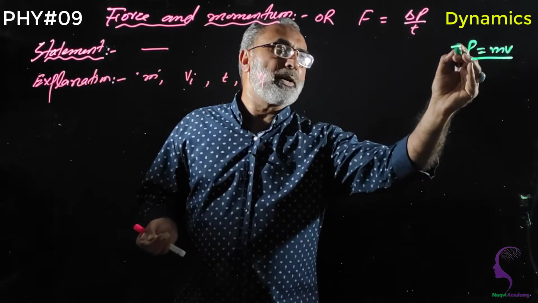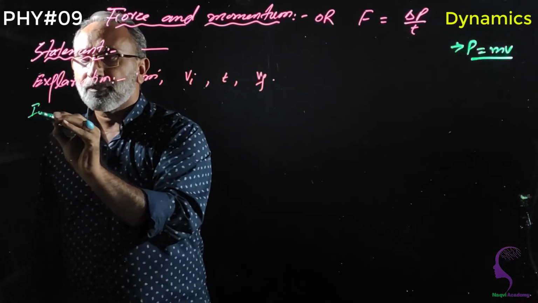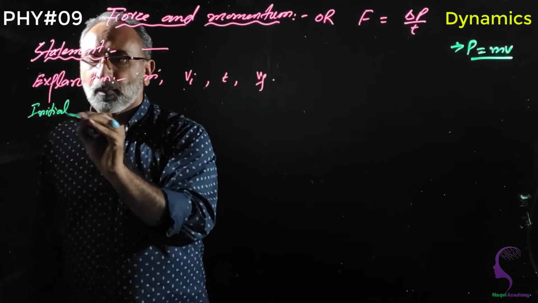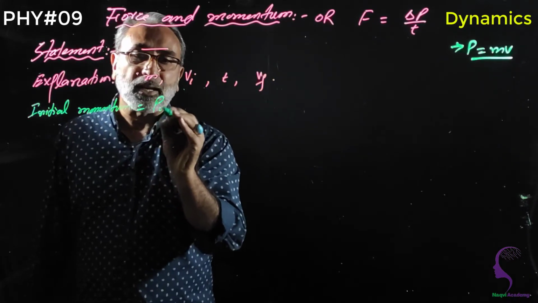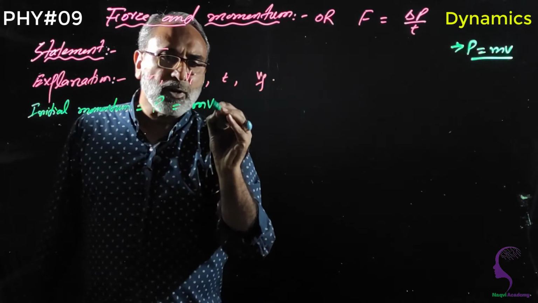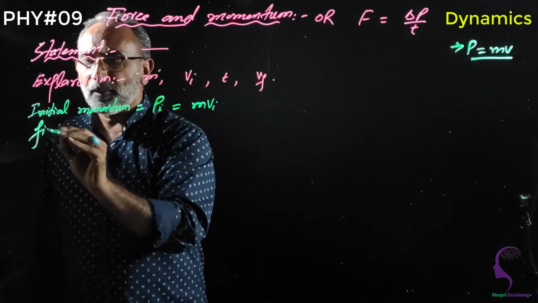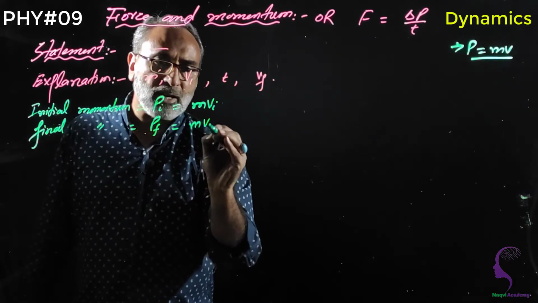So what is initial momentum? Initial momentum is Pi, just like initial velocity Vi, Pi is mvi. Final momentum is Pf, which is mvf.